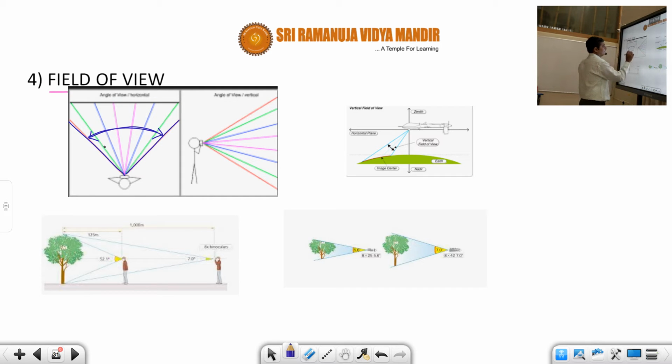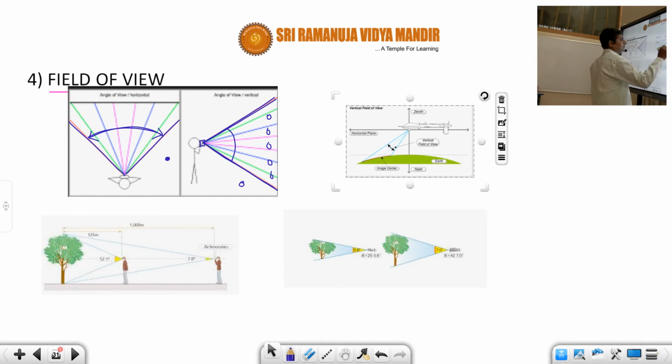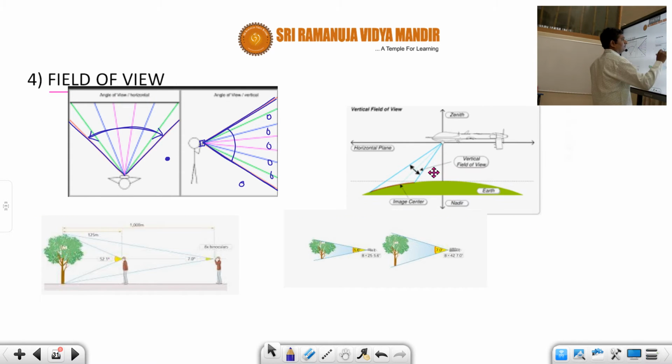Suppose an object is here, can you see it through the camera? No, because it is outside the field of view. In the same way here also, this is called the field of view. Whatever objects lie in this field of view, those only you can see. This is very important in applications like defense.